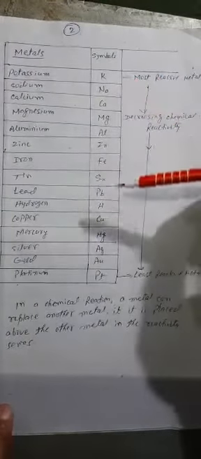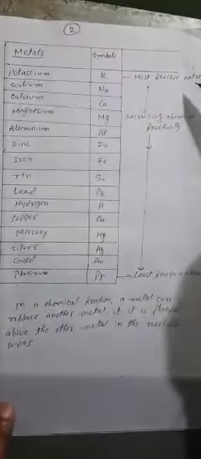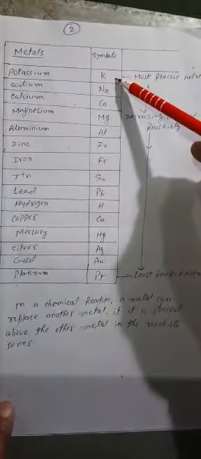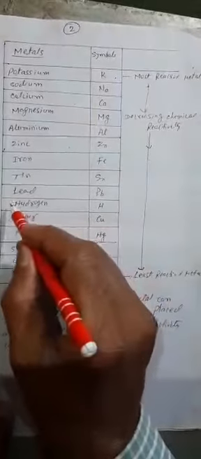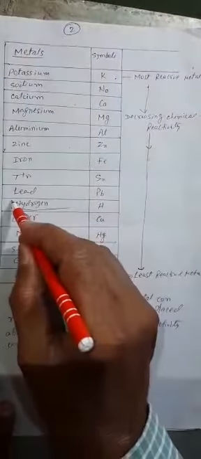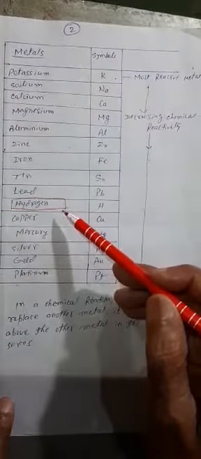Although we have read it in previous few videos, to make it clear I have written the reactivity series of metals here. This column is the name of metals, and this is the symbols. The most reactive metal is potassium, which is placed at the top, and the least reactive metal is platinum, which is placed at the bottom. Here one thing is to be taken into care: hydrogen is a non-metal. All are metals, but hydrogen is a non-metal. But still hydrogen has been included in this series.